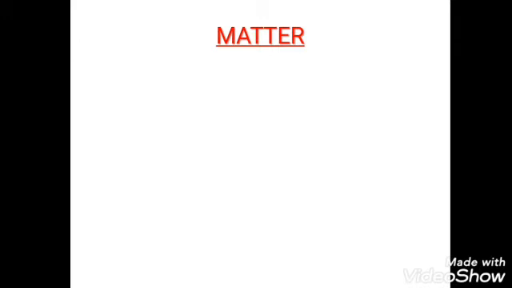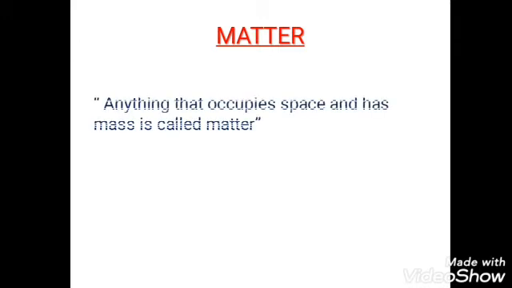As you know, anything that occupies space and has mass is called matter. For example, your pencils and books are all matter because they have some amount of mass, and when we keep those things on a table or anywhere, they occupy some space, right? Yes, those are all called matter.